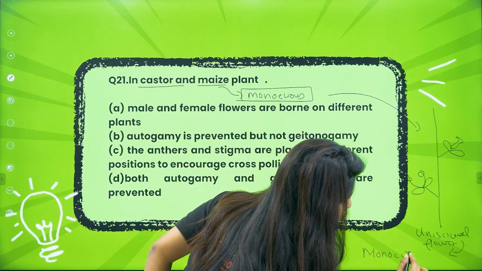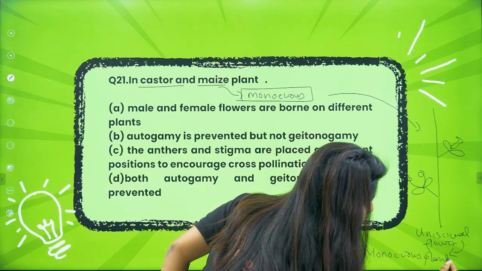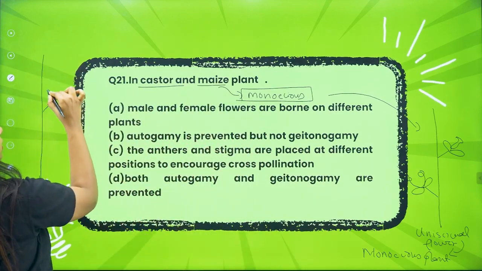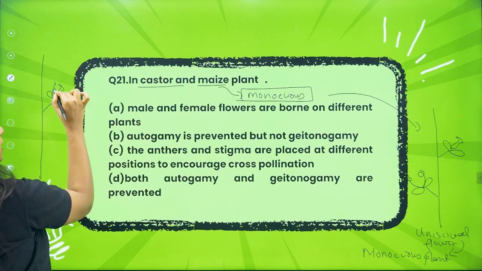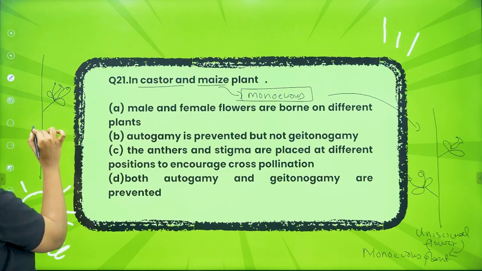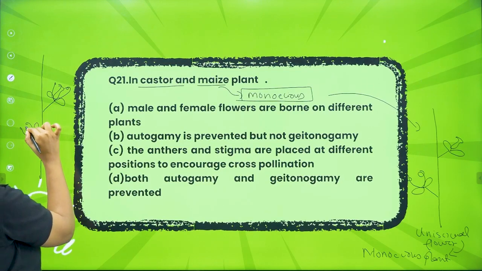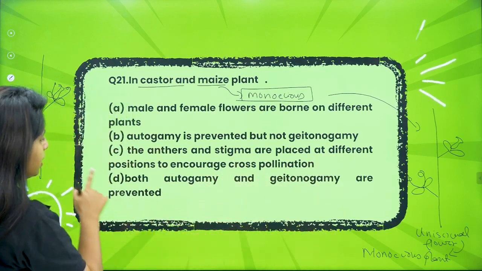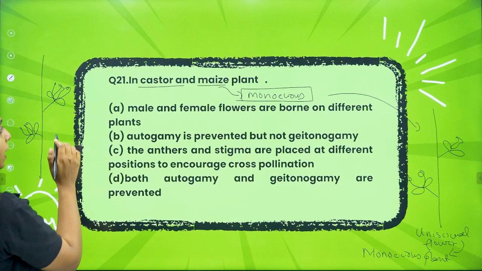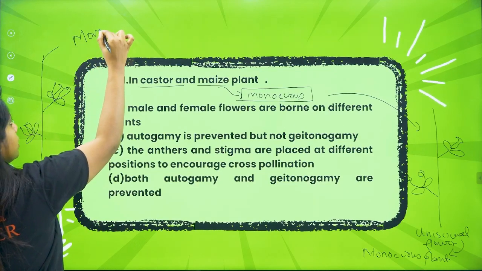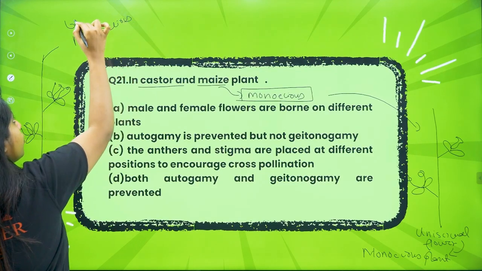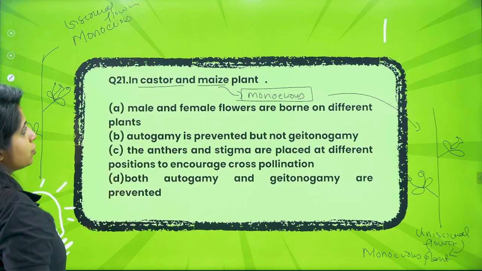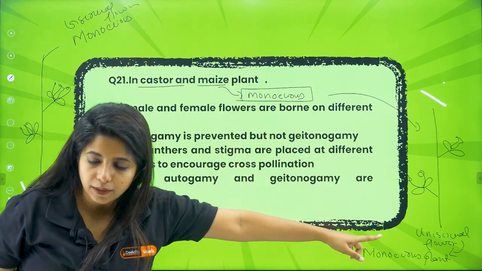And there is one more type of monoecious, my dear children, where you have both the sexes in one particular flower itself. Anyways, here also you have both the sexes in one particular plant. So they are also monoecious, but here you have bisexual flowers. Now castor and maize come in this category.